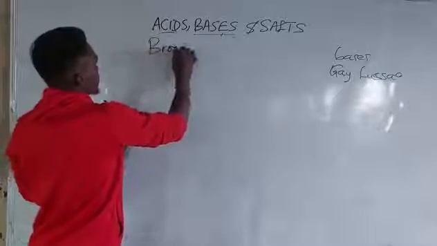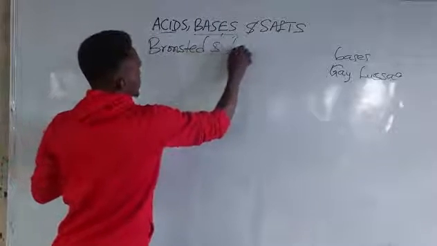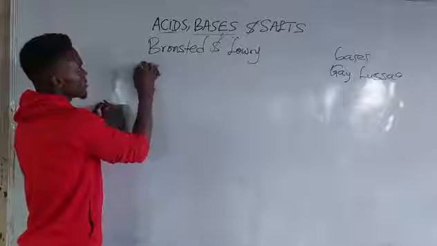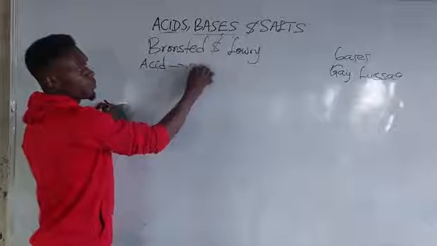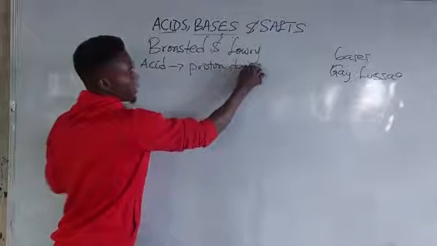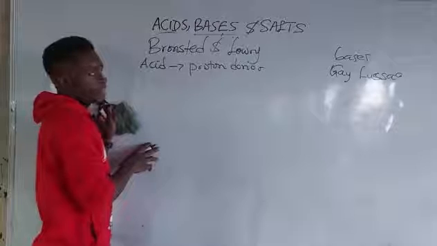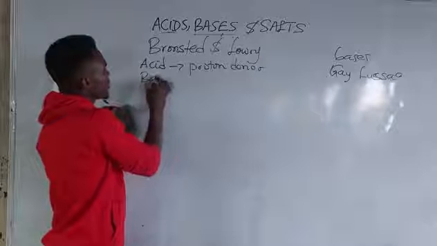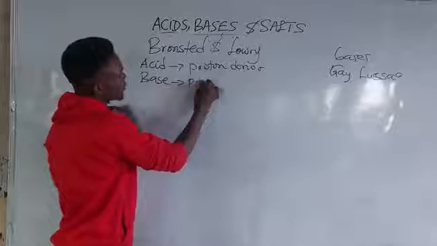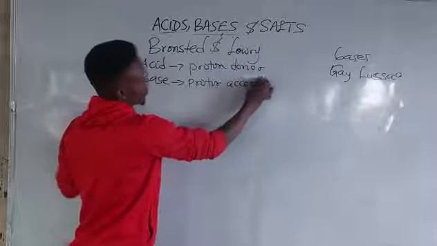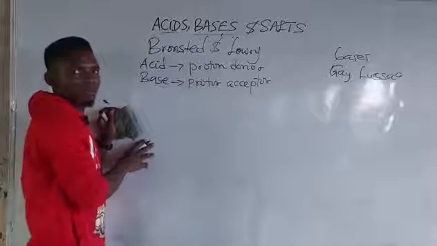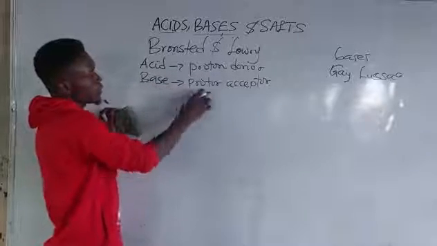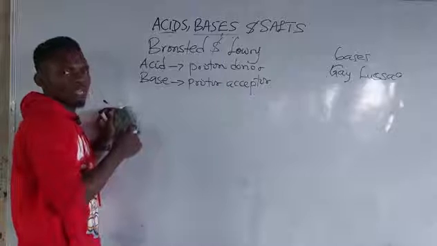Bronsted and Lowry. Bronsted and Lowry said that acid is a proton donor. Did you hear that? Bronsted and Lowry said that an acid is a proton donor, all right? And he said that a base is a proton acceptor. Now, if he said that acid is a proton donor and a base is a proton acceptor, how do you illustrate that? Look at it.